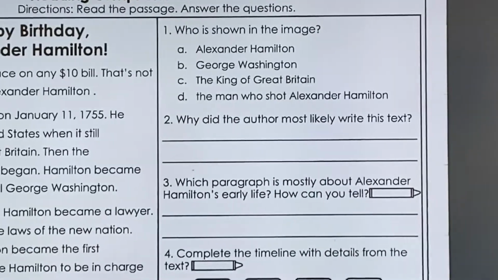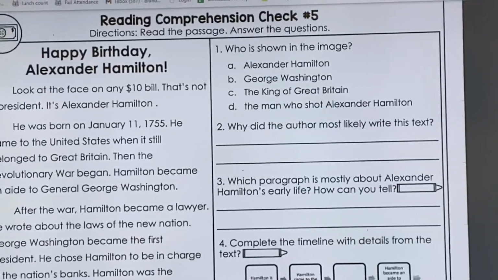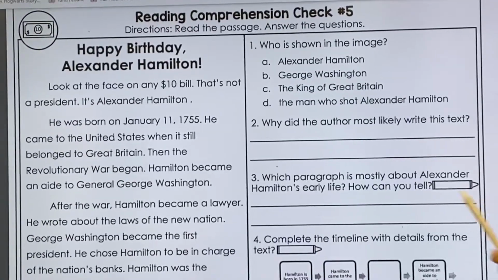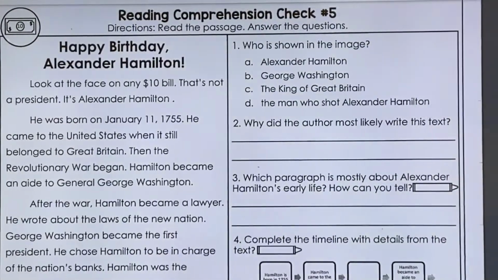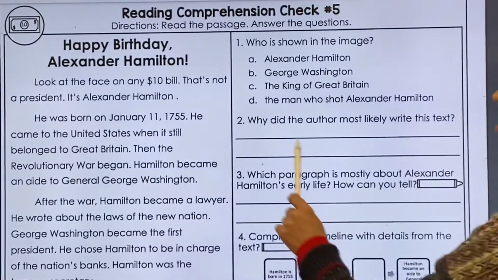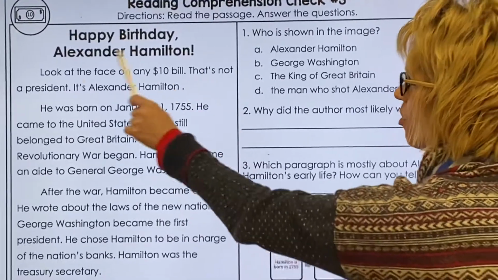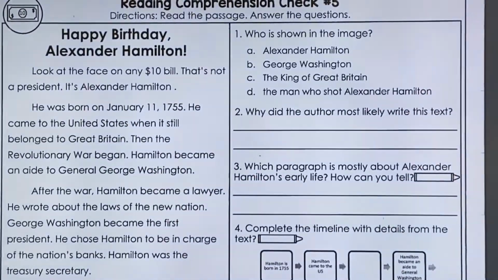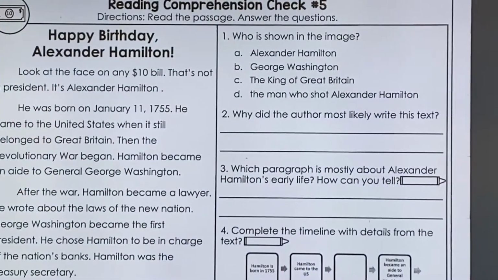So, we are going to have to use our passage to help us with this because they want to know who is on the image of a $10 bill. So we are going to have to go into our passage right here at the top to help us with the answer to number 1.